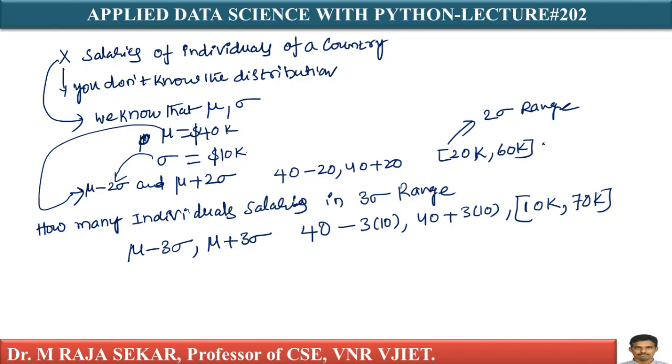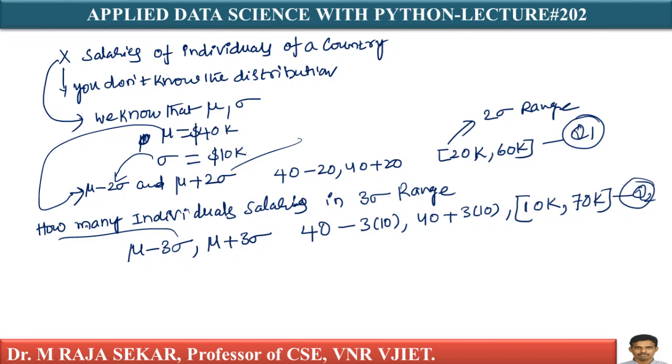This is my question number 1. This is my question number 2. Question number 1 is related to 2 sigma range. Question number 3 is related to 3 sigma range. The problem here is I don't know the answer to this question. This is a very valid problem in data science.